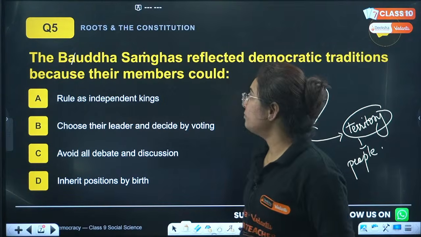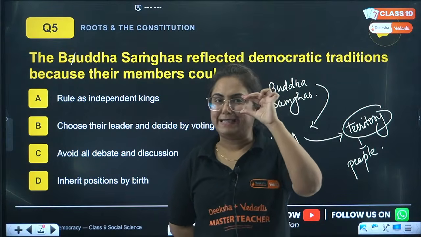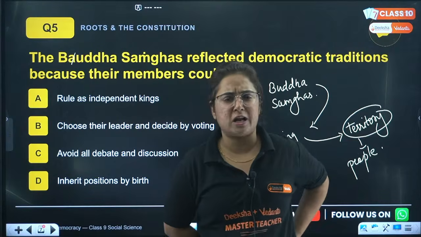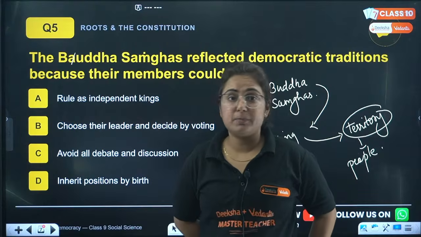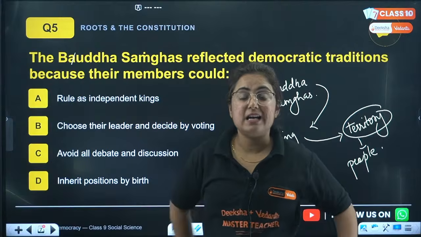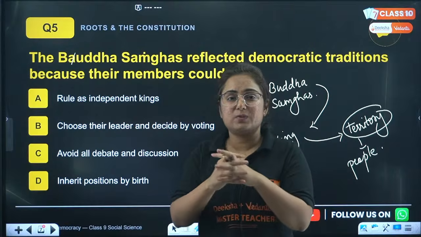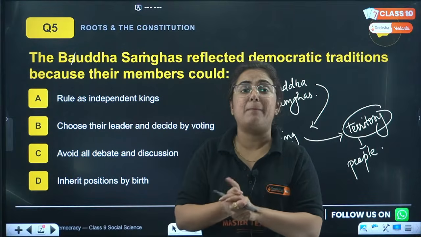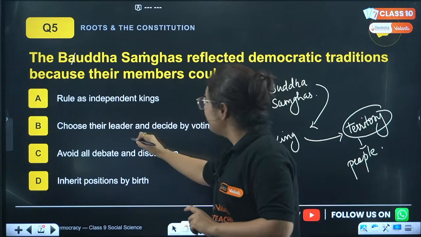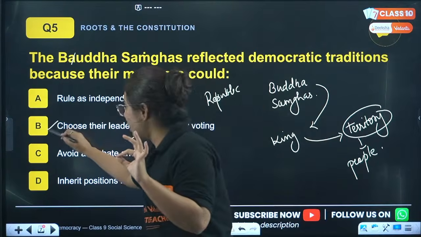Let me tell you, beta, the Buddha Sanghas, basically Buddha. Gautam Buddha was born in Lumbini, Nepal, and after his death, there was a new religion that was started in India around the principles he taught to the world, and that was Buddhism. So what was Buddha Sanghas? They were a group of monks following Buddhism. So the group of monks wrote about the republics found during this time. The republic kingdoms found during this time, where the people choose their leaders and it was decided by vote. And hence B option is there.